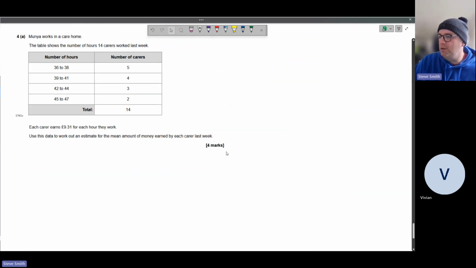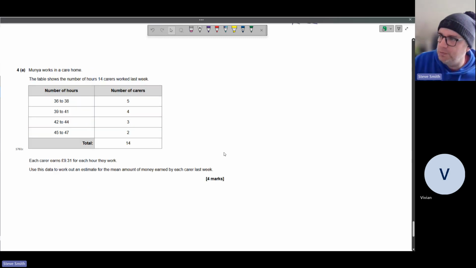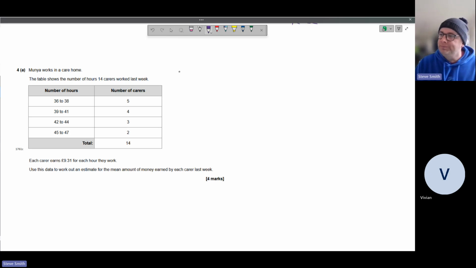And we've got a frequency table here, not to finish off with. I thought it was, but not to finish off with. But it's a 4 marker. For a frequency table to get 4 marks, it's quite good. Normally they're stingy and giving you 2 or maybe 3. So the table shows a number of hours, 14 carers. So we've got our number to divide by there. Our total frequency is 14.